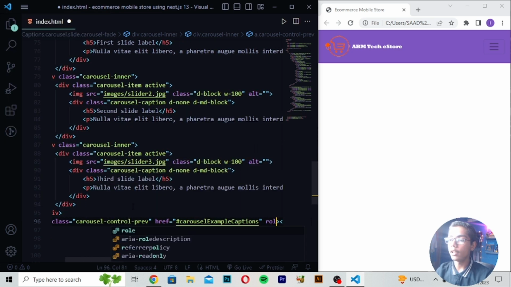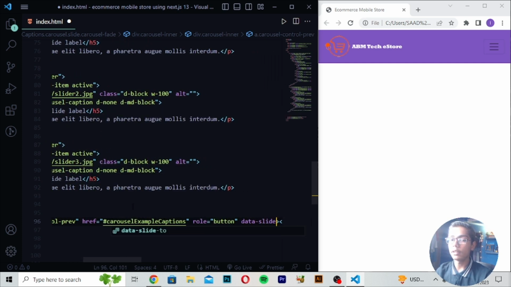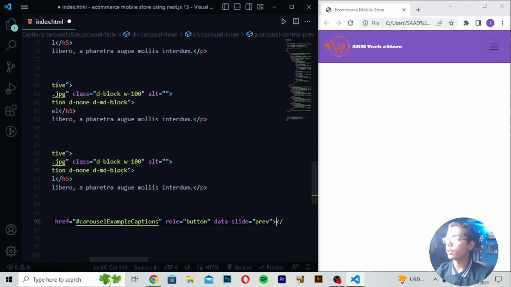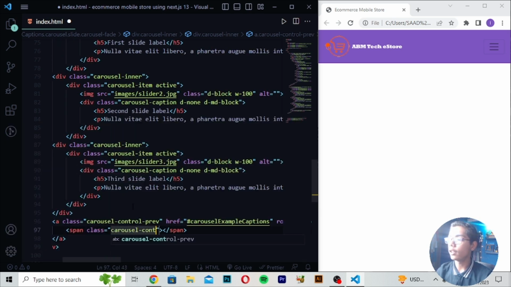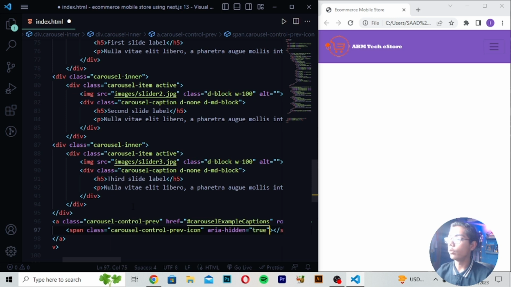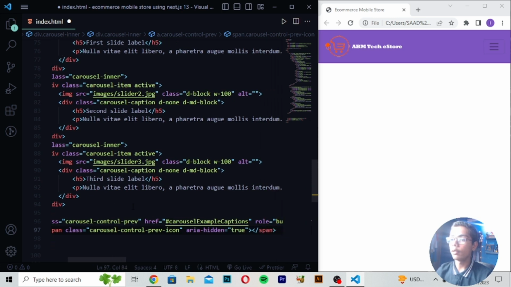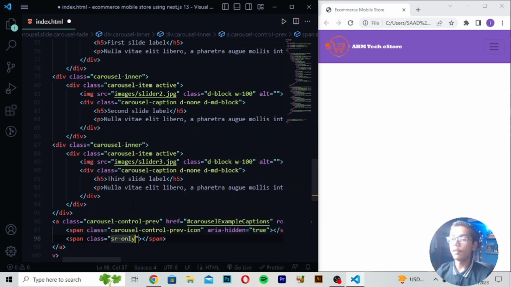Here you have to now write role button. So here you have to write role button, data-slide prev, which is the shortcut key here. Then write here span carousel-control-prev-icon. Then in the center you have to first of all write here aria-hidden, and then I will be writing here true. After writing this tag, here you have to move down, write here span tag class sr-only. So here I will be writing this.